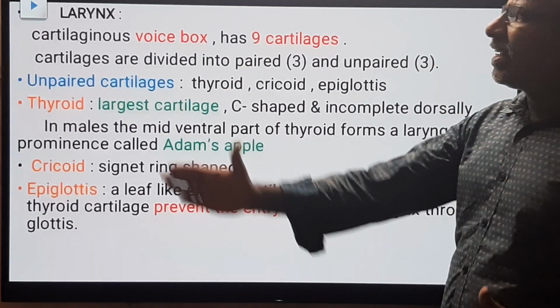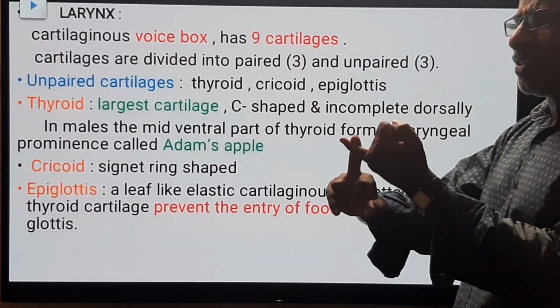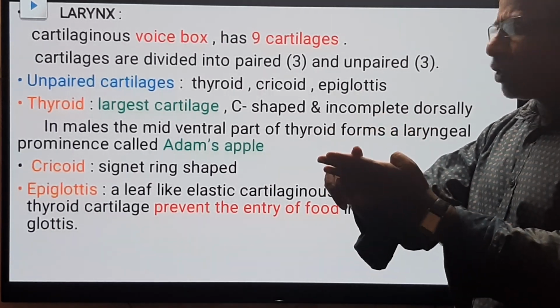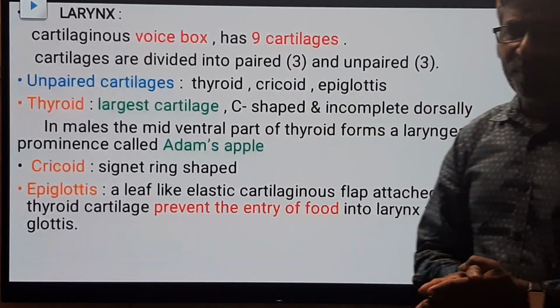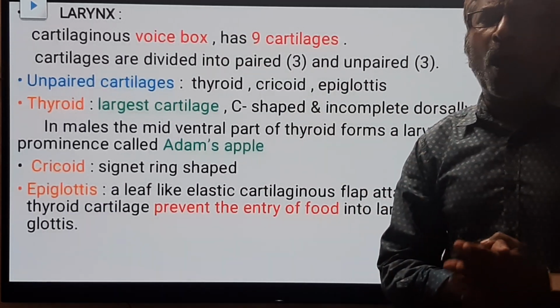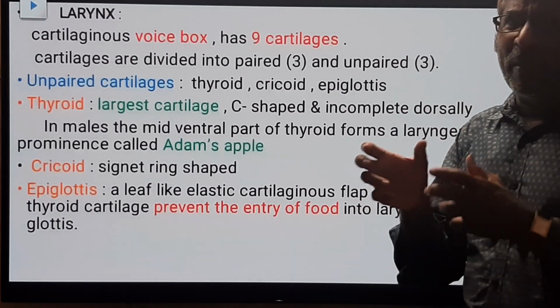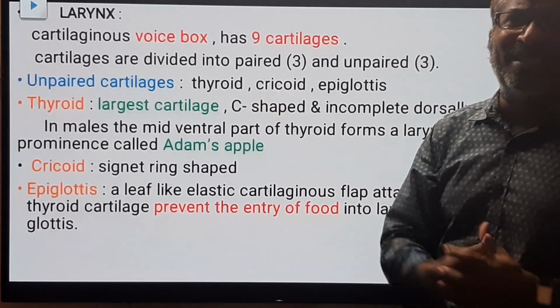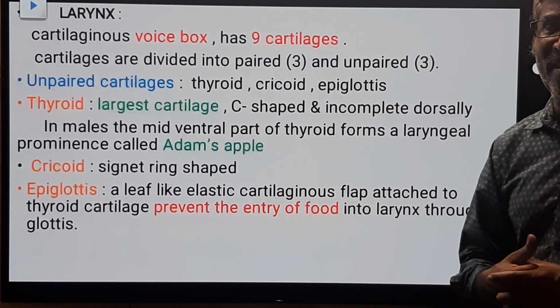Next we are discussing the larynx. We have completed external nostrils, nasal chambers, internal nostrils, and the pharynx is over. Now we are discussing the larynx. The larynx is also called the voice box. It is present at the very beginning of the trachea and opens into the pharynx through the glottis. Already we have discussed it in the previous slide.